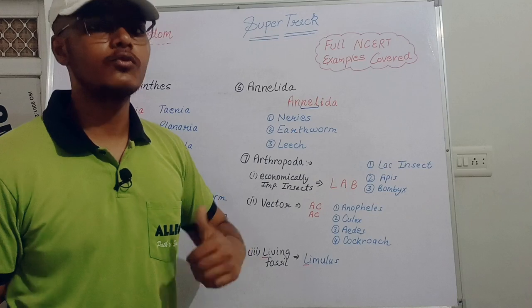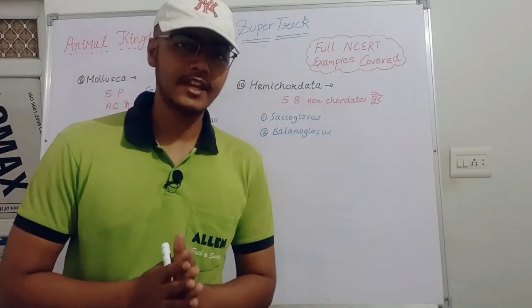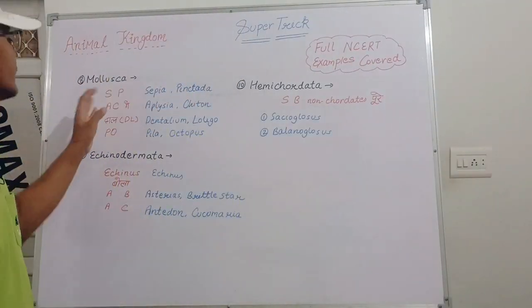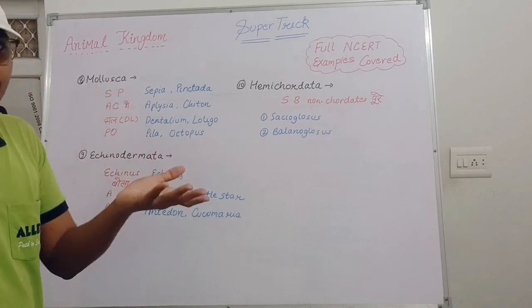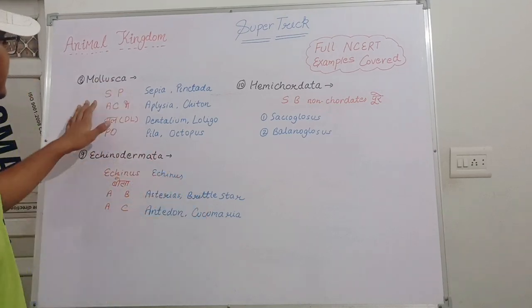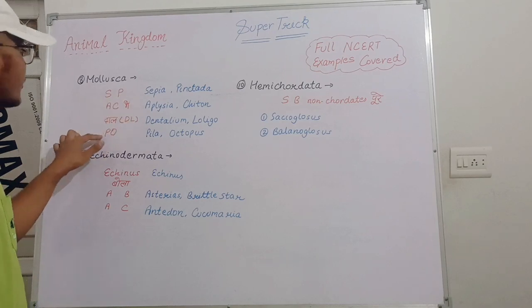This is very easy. Now let's move toward the other phyla. Move toward the next one, and that is Mollusca. For the Mollusca, we will use the trick SPAC में दाल पियो. You can imagine any SP in the surroundings of you, then you can imagine it with this SPAC में दाल पियो.